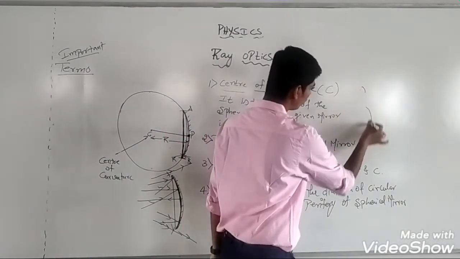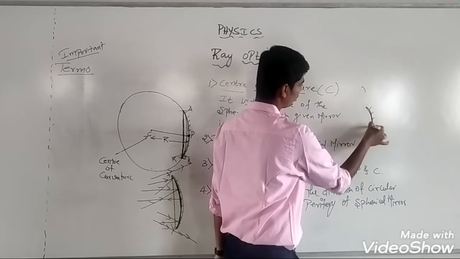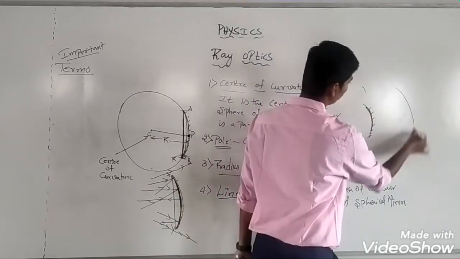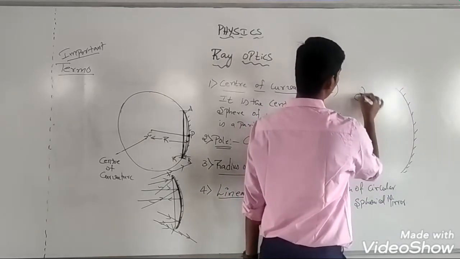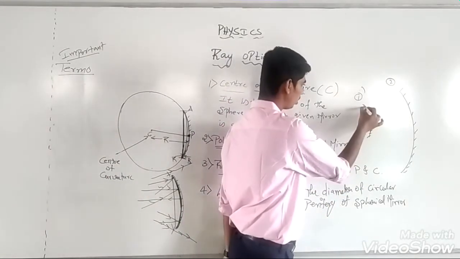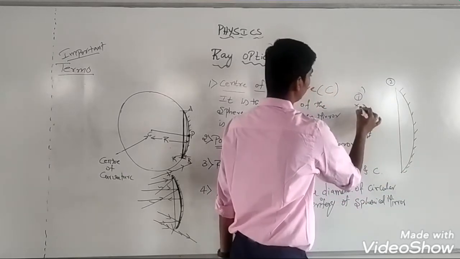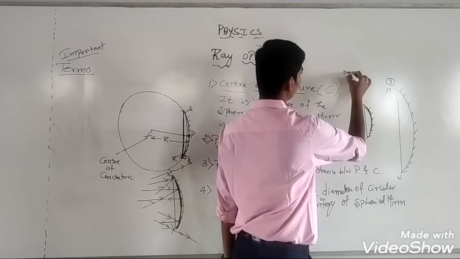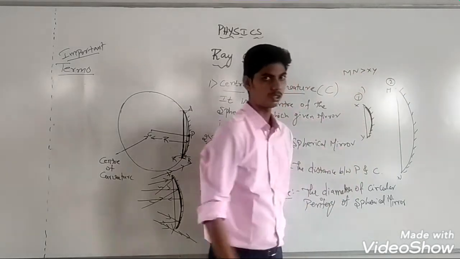See here, this is a circular periphery, this is a concave mirror, and even this is a concave mirror. This is concave mirror 1 and this is concave mirror 2. Here I will measure the linear aperture and here I will measure the linear aperture. This is xy and this is mn. It can be observed that mn is greater than xy.